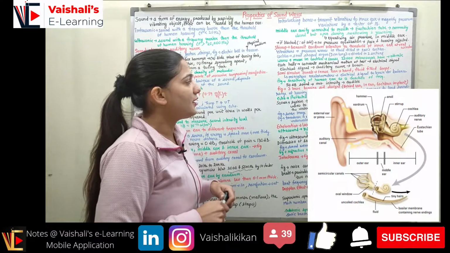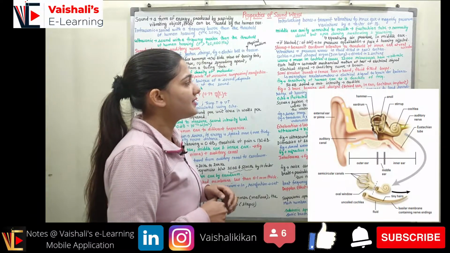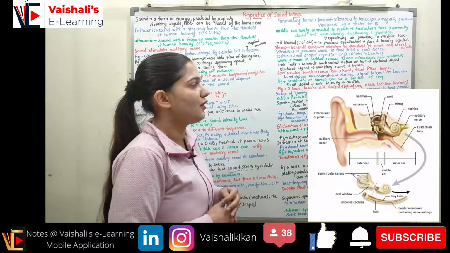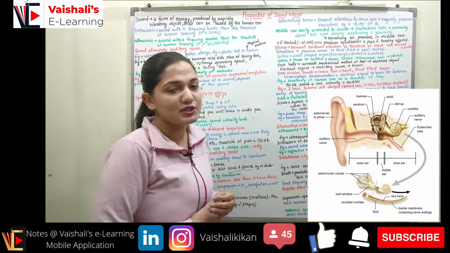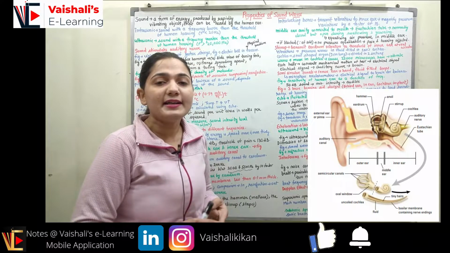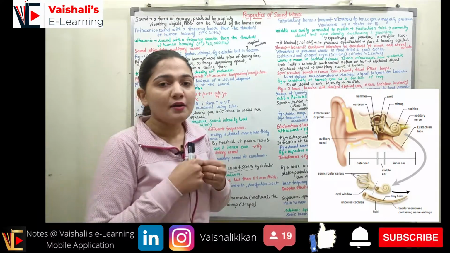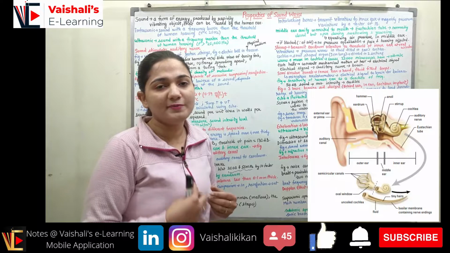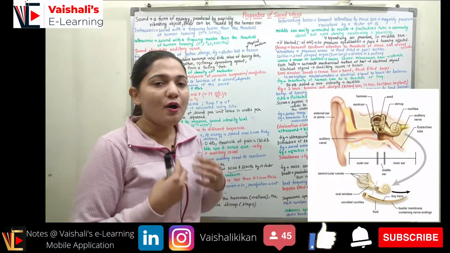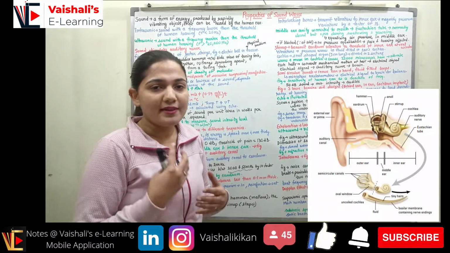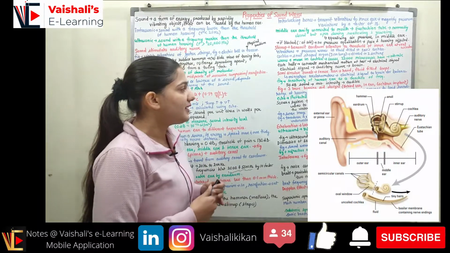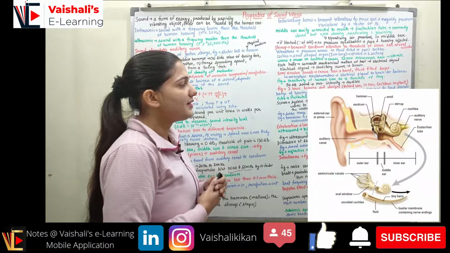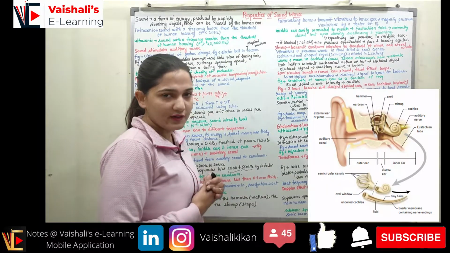You can see the figure over here. We have represented the sensitivity of the human ear as a function of frequency. So 50 dB sound is the minimum intensity which is audible. I told you 20 dB is just the sound which is heard by very few people who have a very good auditory mechanism and very good hearing inside them. So 50 dB is the minimum intensity that is audible to all of us.